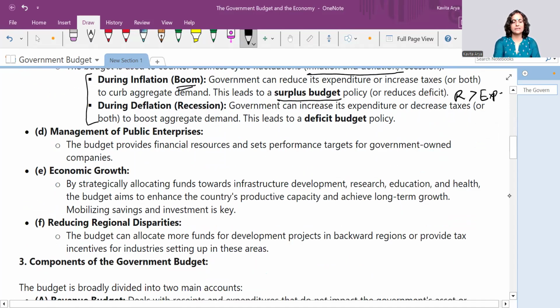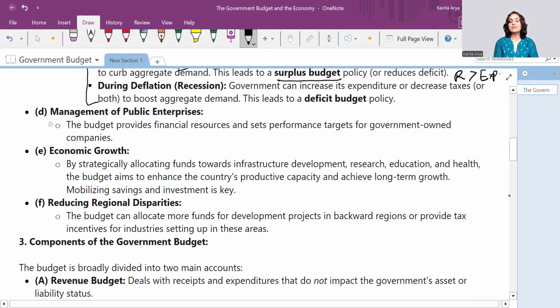The next objective is the management of public enterprises. I told you that many fields are there where private people are not really interested. Why? Because profits are not there, not up to their satisfaction. But these are things of mass consumption, mass use, and utterly important for mankind or for the whole economy. So how does the government manage? Government takes these up.